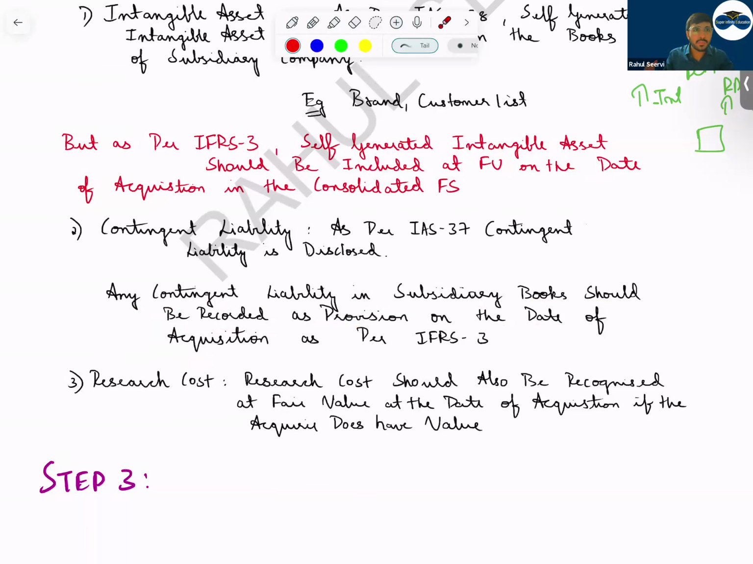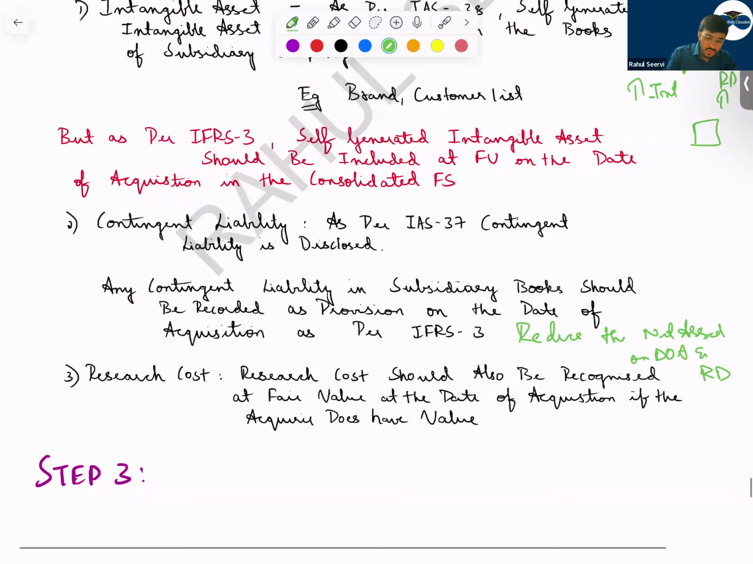But as a parent company, when we prepare consolidated books, what should we do? We should include that value. So if we include this value, it should be at fair value. So in that case, will it increase the value of the net asset on the date of acquisition? No. It will reduce the net asset on date of acquisition and reporting date.